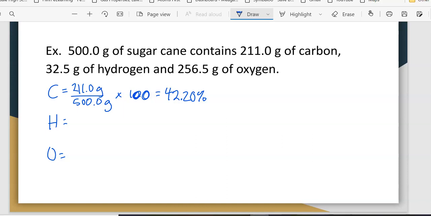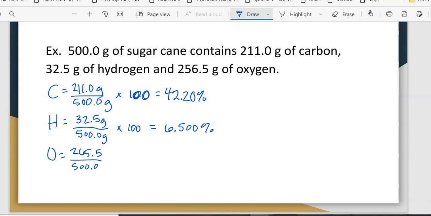Okay, so let's do the next one. We have 32.5 grams divided by 500 grams. Multiply that by 100, and we're going to get 6.500%. Okay, and then the last one, we have 265.5 grams divided by 500 grams, times 100.